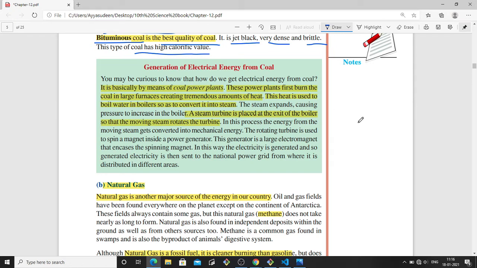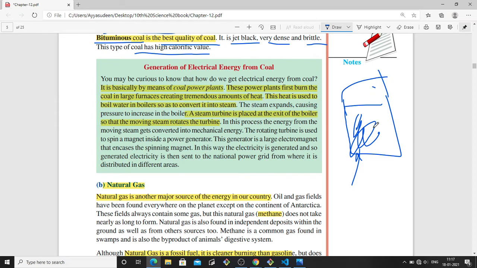In the coal power plant, they burn this coal and there will be water boilers. The heat produced from the coal burning heats the water, which is converted into steam, and this high pressure steam is sent to the turbines.